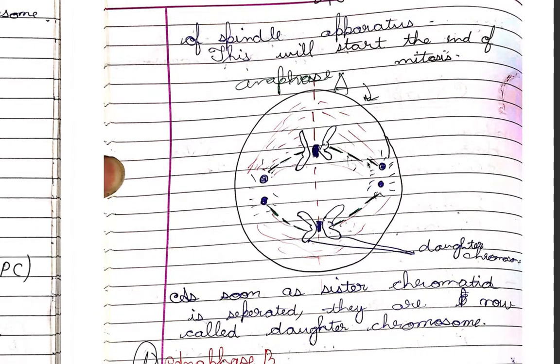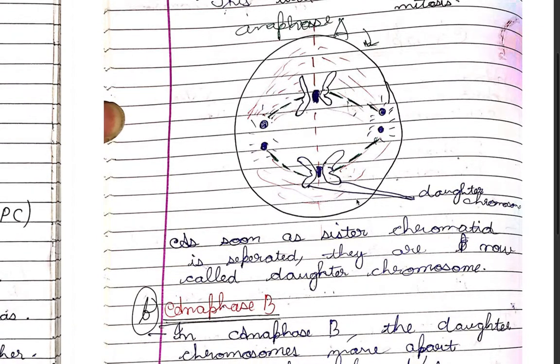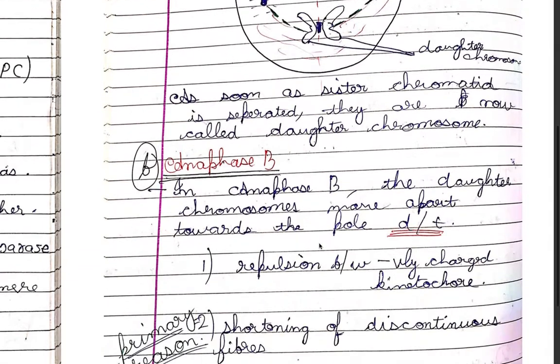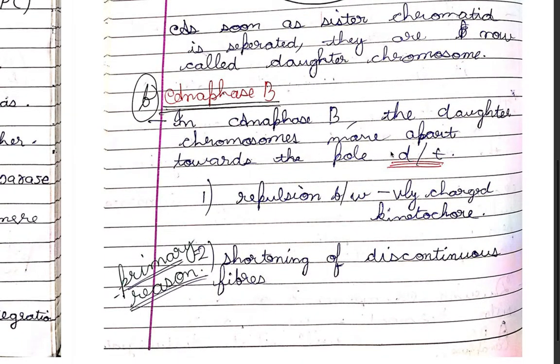This is anaphase A. Now here the separation of the chromatids is occurring by the work of this separase enzyme, and the two daughter chromosomes are formed. The two daughter chromosomes are nothing but simply sister chromatids. Sister chromatid and daughter chromosome are the same thing. Now in anaphase B, the daughter chromosomes move apart due to two reasons. First reason is repulsion between negatively charged kinetochores, so they would repel, but this is not the main reason. It is not very effective.